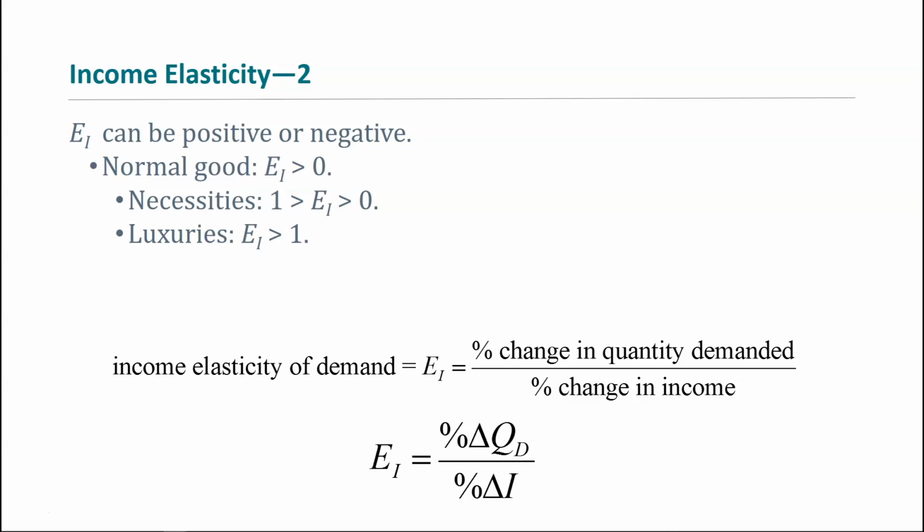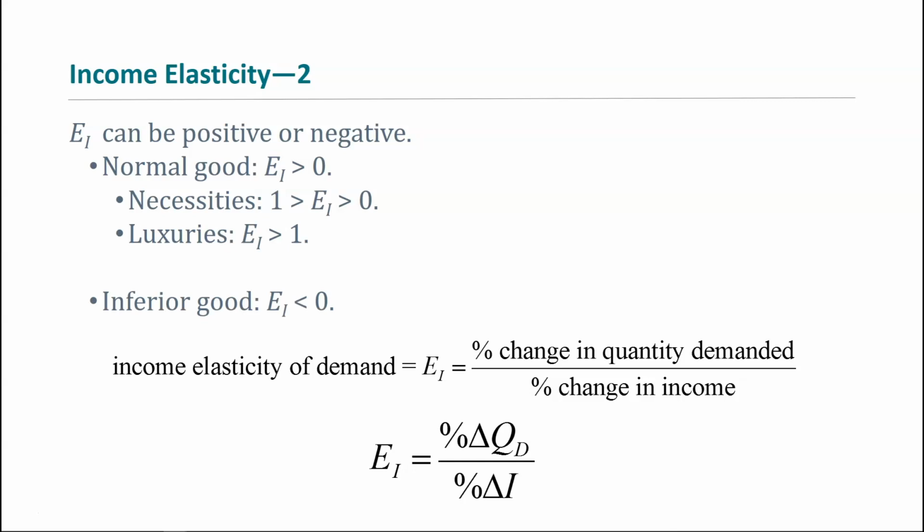Now, for normal goods, whether it's a necessity or a luxury, we're going to have a positive income elasticity, because for both of these types of goods, even though for necessities your demand may not change much when your income changes, if it does change, it will change in the same direction as your income. Your demand will go up when your income goes up, and demand will go down when your income goes down.